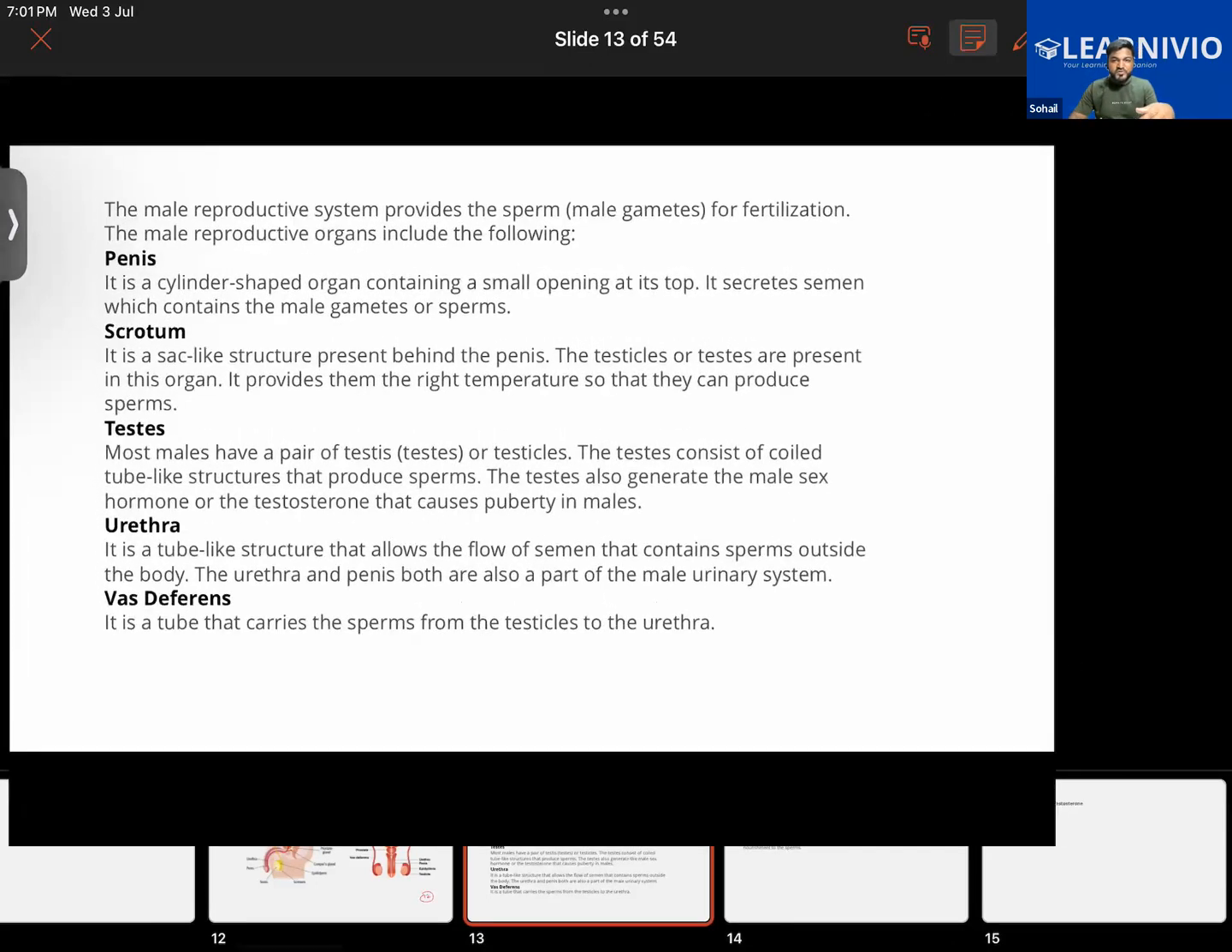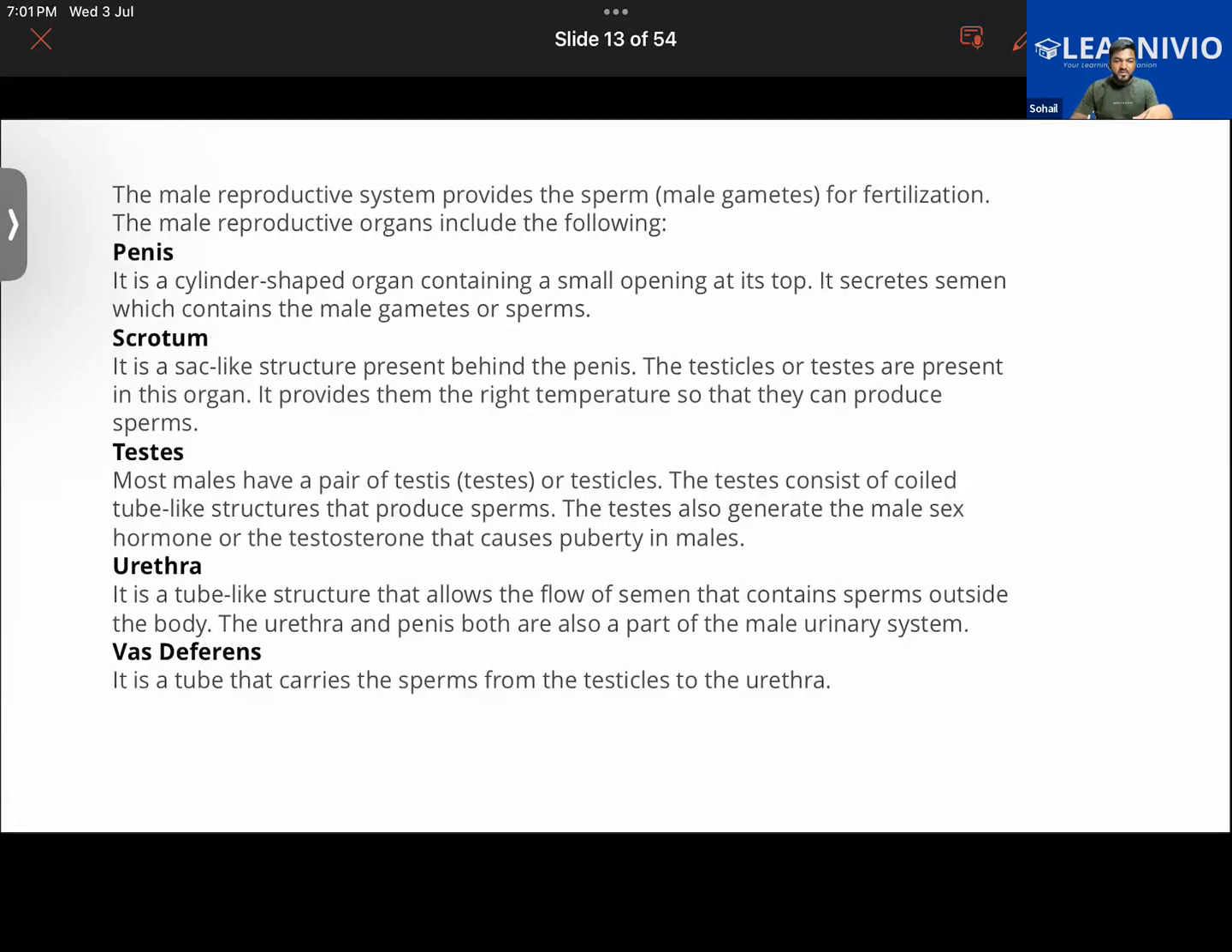So testis, most of the males have a pair of testes, meaning that the number is two. Singular is testis, plural is testes, or we also call them testicles. The testis consists of coiled tube-like structures that produce sperms. The testis also generates the male sex hormone, testosterone, that leads to the development of secondary sexual characters in the male child.